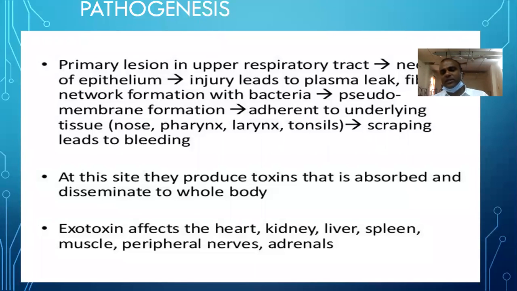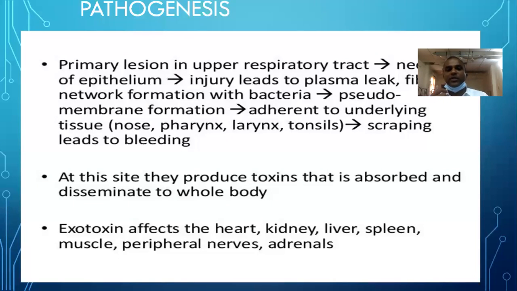It can also involve the nasopharynx, oropharynx, lungs, and other systems, where it leads to a fibrin network formation with the bacteria. That finally leads to pseudomembrane formation, adherent to underlying tissue in the nose, pharynx, larynx, tonsil. That means throughout the oral cavity, or sometimes, especially in children, it may extend below the larynx.